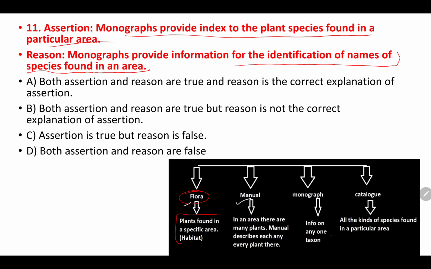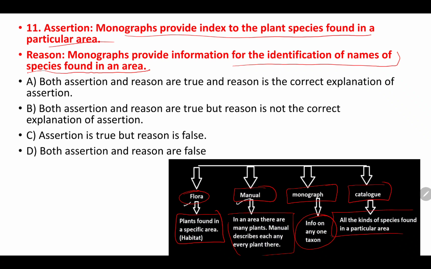Flora means the plants which are found in a specific habitat or area. Manual means it's an area. If there are many plants, a manual describes each and every plant which is present there. Next is monograph. It provides information on only one taxon.